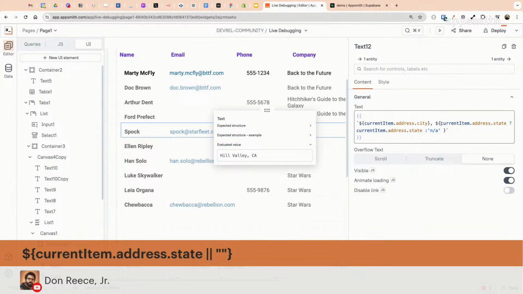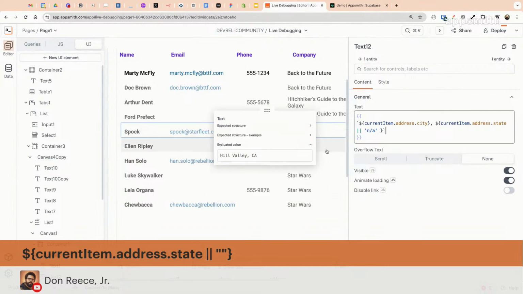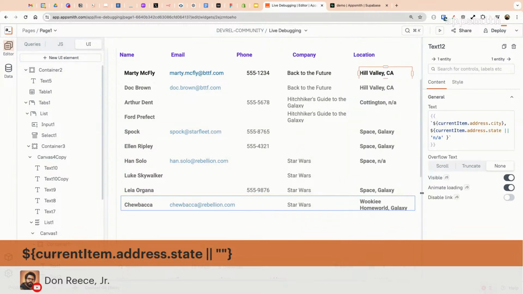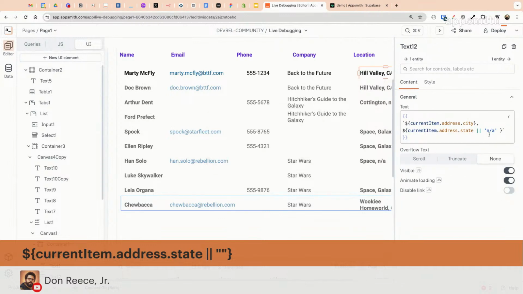Oh, it looks like Don has another suggestion that's a little shorter. So instead of checking if it's there and then saying to return it or return this, we can just use an OR operator. And let me make sure that we don't need optional chaining on top of that. That looks like that did it on its own. So this nested property is missing. Some of them are even missing the address altogether. It's not just the nested state that's missing, but the entire address object. But here we can use a template literal with an OR operator inside of it, and then we're giving it that NA value as a fallback.